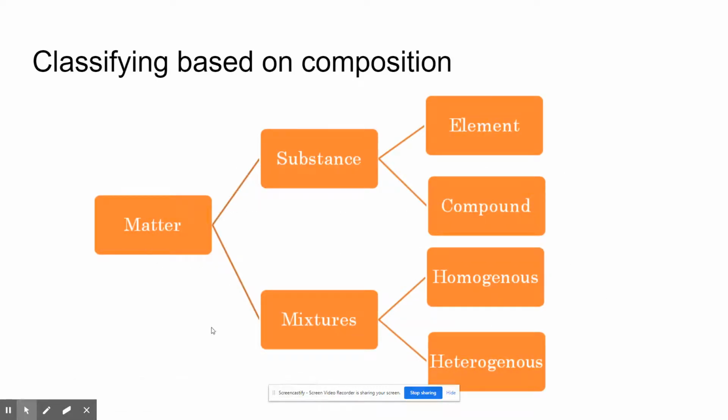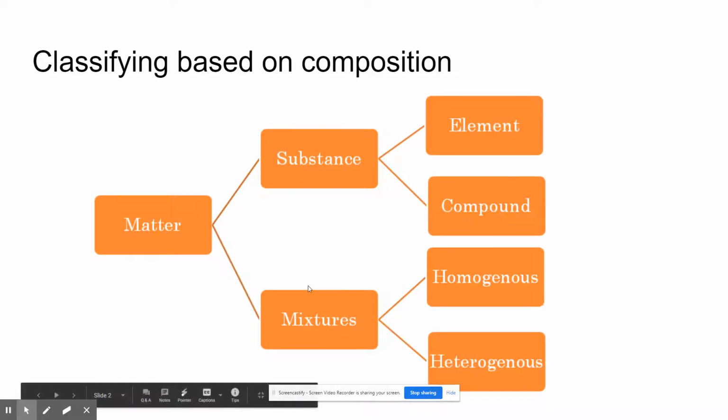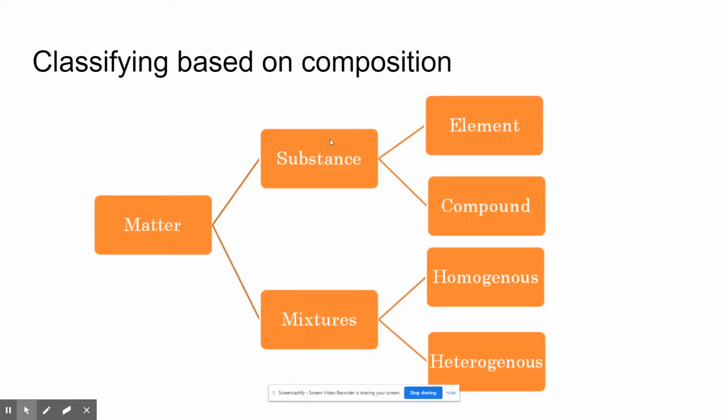All right, so all matter can really be broken down into two categories. That should say a pure substance. So matter can either be a pure substance or a mixture. A pure substance is much more rare than a mixture. Most things that we'll see are mixtures. A pure substance would be things like an element or a compound.